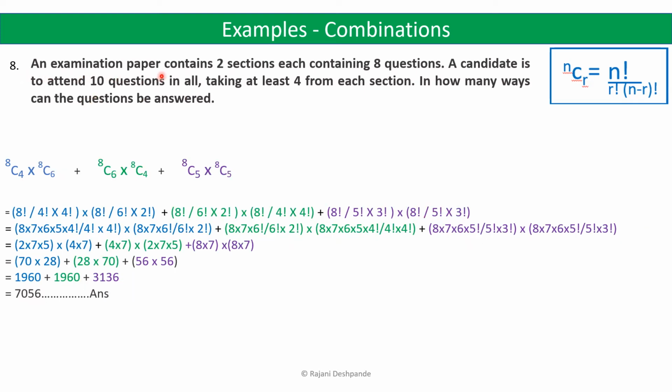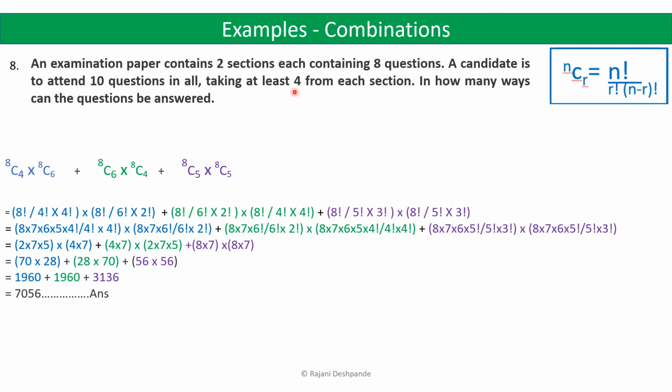An examination paper contains 2 sections, each containing 8 questions. A candidate is to attend 10 questions in all, taking at least 4 from each section. In how many ways can the questions be answered? So here there are two sections in a question paper, and a candidate has to attend 10 questions in all, but he has to attend at least 4 questions from each section. Now this can be done in 3 different ways.